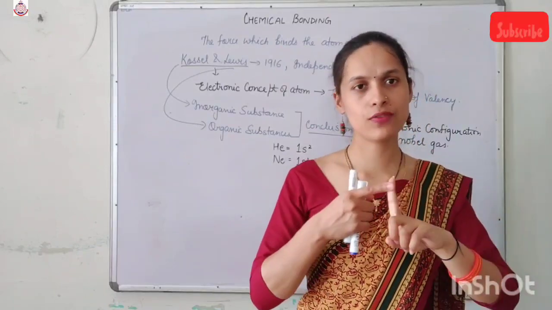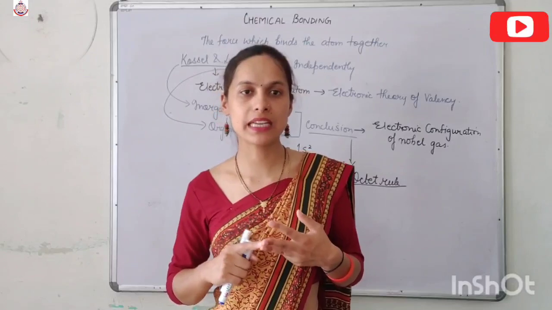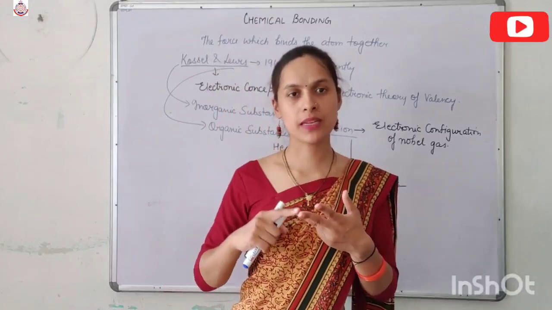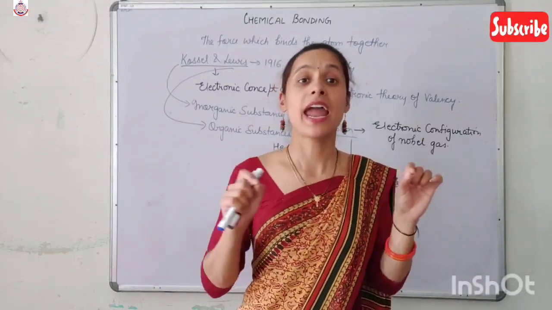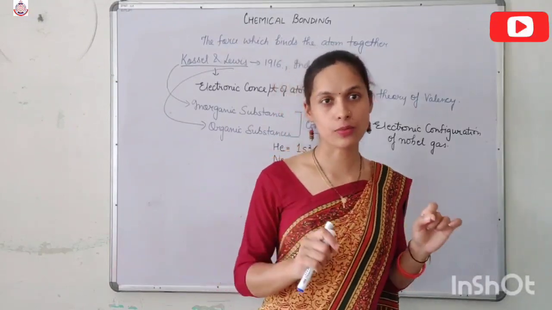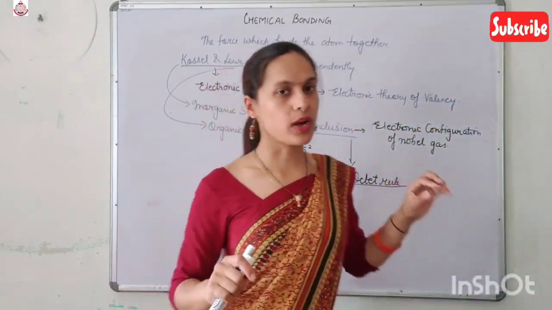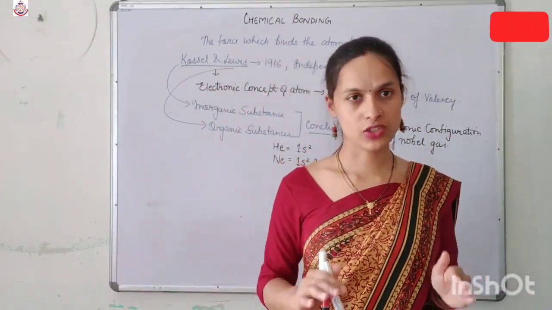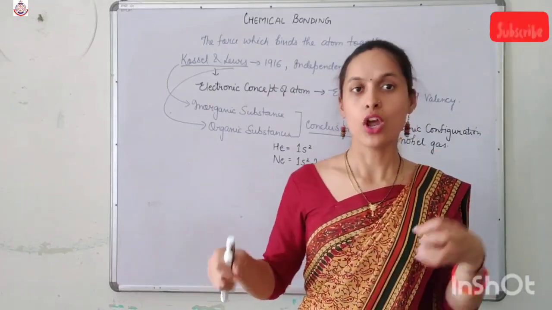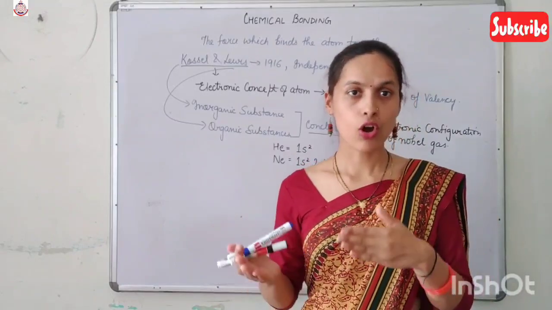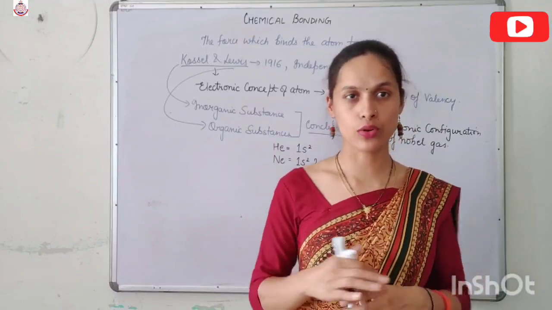Duplet configuration means, if we talk about hydrogen, lithium and beryllium, they don't want to gain 8 electrons. They want to completely fill their s orbital, and the s orbital contains only 2 electrons. So according to the octet rule, atoms combine with each other to complete their outermost electronic configuration, their octet or duplet, and to acquire the nearest noble gas configuration.